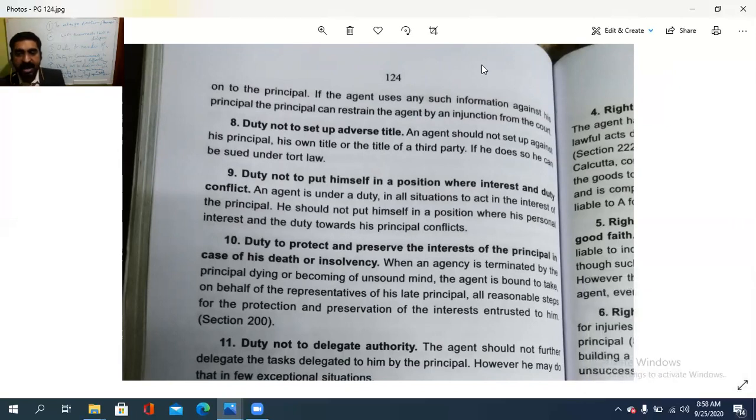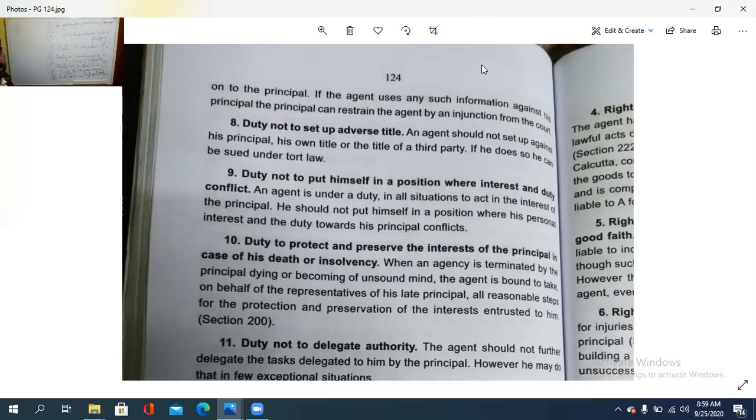അതായത് പ്രിൻസിപ്പലിനെതിരായിട്ട് ഒന്നും പ്രവർത്തിക്കാൻ പാടില്ല. അതാണ്. So in case the agent is doing such a thing, the principal can take an injunction in order to restrain that agent. So that is the seventh point. Then the eighth one is